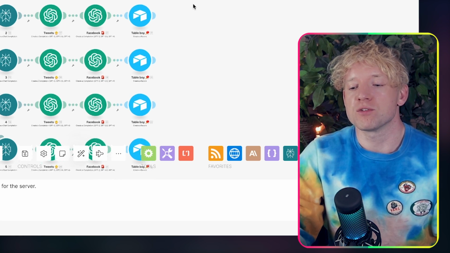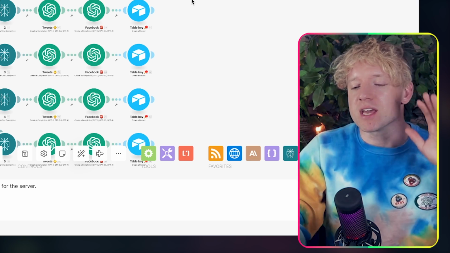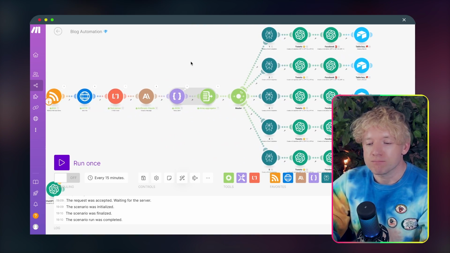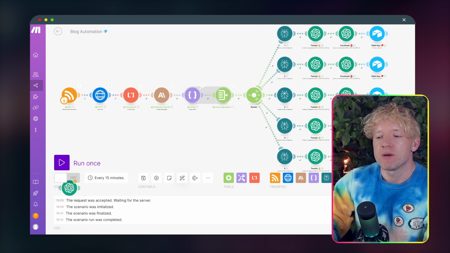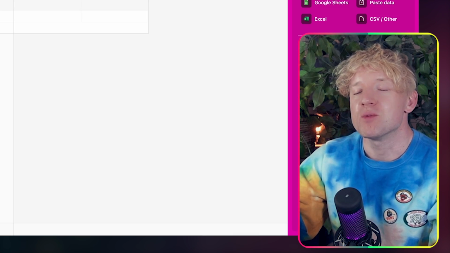Some of these bigger articles could be 10. Then you've got 10 times the set. I mean, it gets crazy, right? It gets really, really crazily out of control. Now look, essentially now, if I run this automation from the top, we will see in our build together database all these different things coming through, which will look phenomenal.